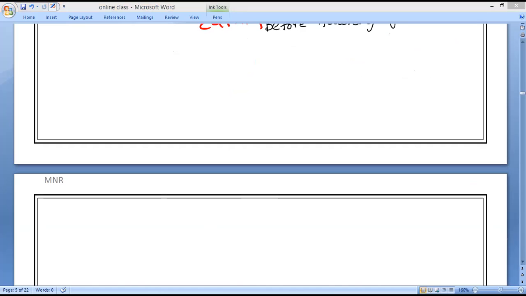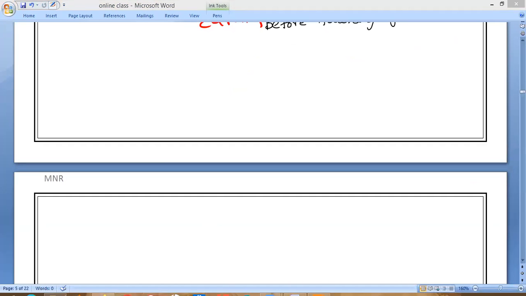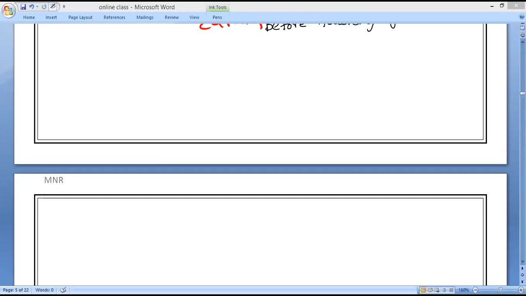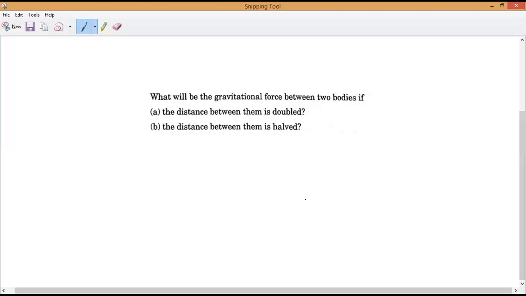What will be the gravitational force between two bodies if the distance between them is doubled? Is that the question? Yes. Let us see that question. Such questions are very important. Your PT exam also, these questions will come. Very, very important, very simple.